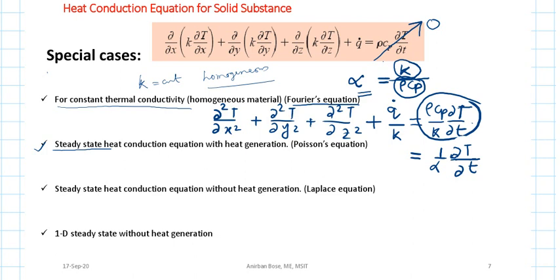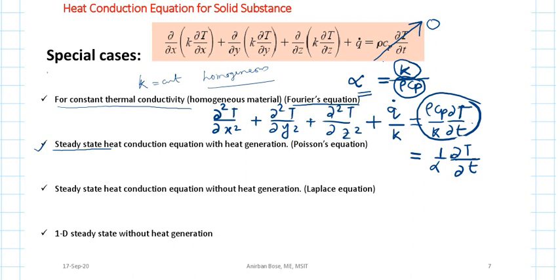Then the form of the equation will be del 2T del x2 plus del 2T del y2 plus del 2T del z2 plus q dot by k equal to 0. And this particular form of the equation in mathematics is called Poisson's equation.